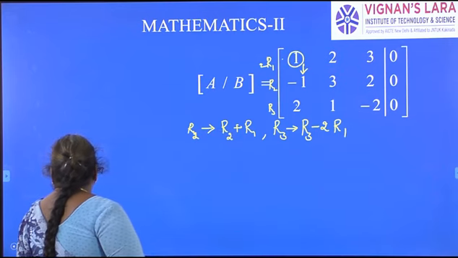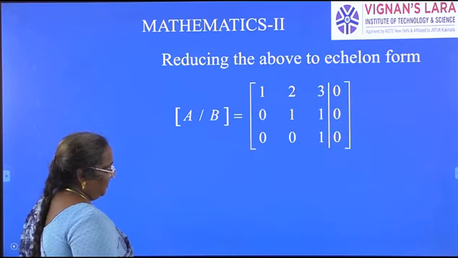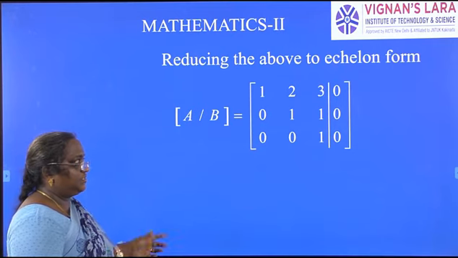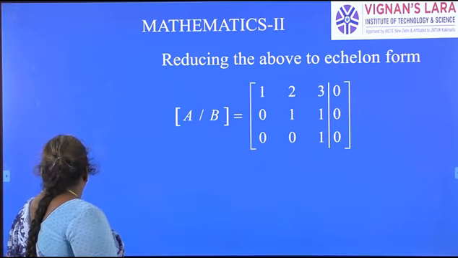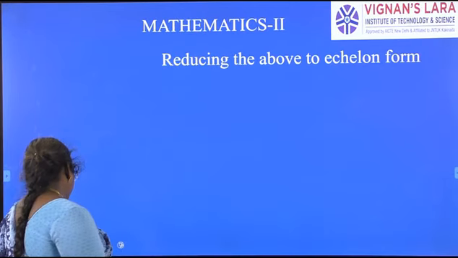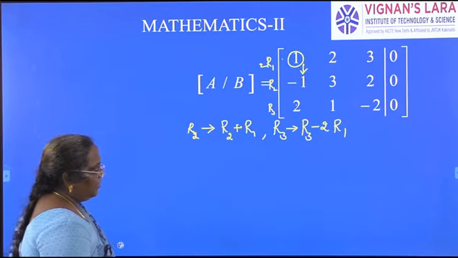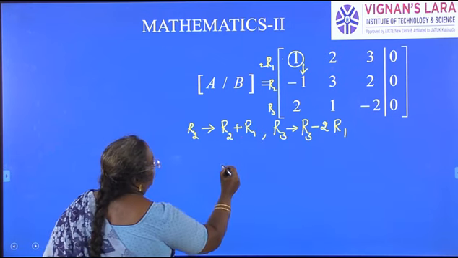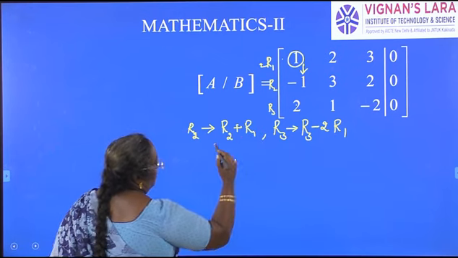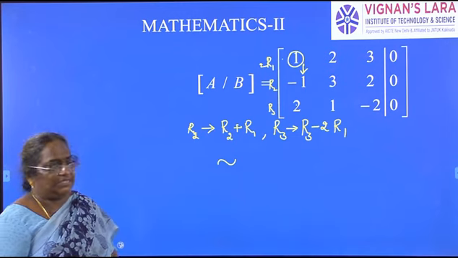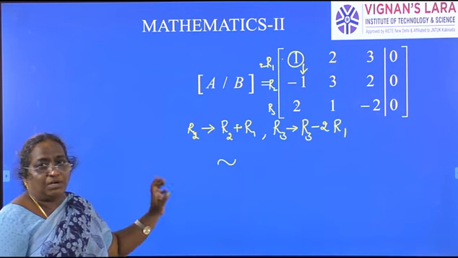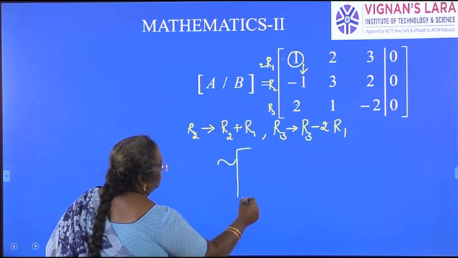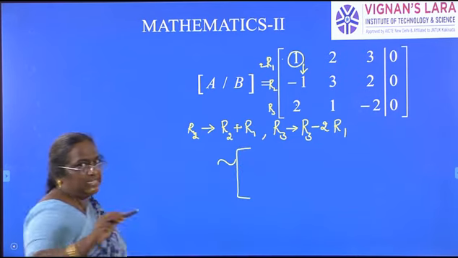So now the resulting matrix will be this one: 1, 2, 3, 0, 1, 1, 0, 0, 1. Let us see whether we get the same or not here. Whenever you perform any matrix operation on a matrix, you have to use this symbol. Don't write is equal to. First row remains the same in echelon form.